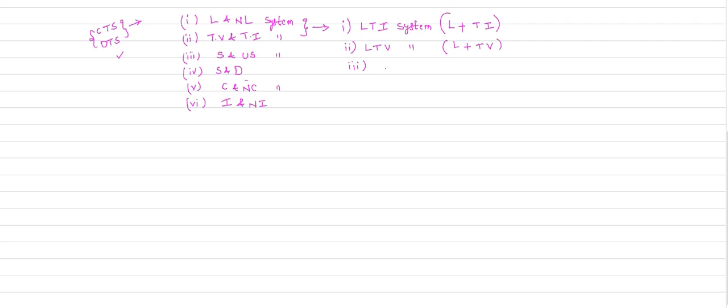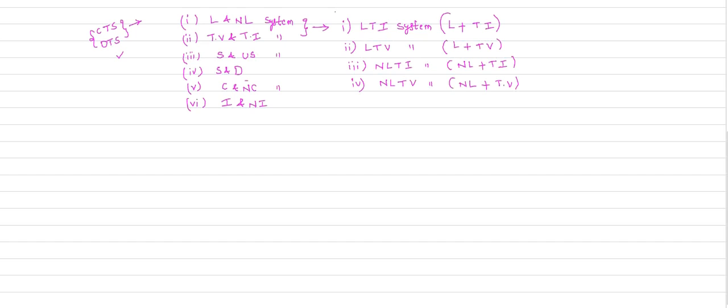Third category of classification based on the first two categories is non-linear time invariant systems. Non-linear time invariant systems are nothing but non-linear system plus time invariant system. The fourth category of the classification, based on the first two categories, is non-linear time variant system. Non-linear time variant system is non-linear system plus time variant system.